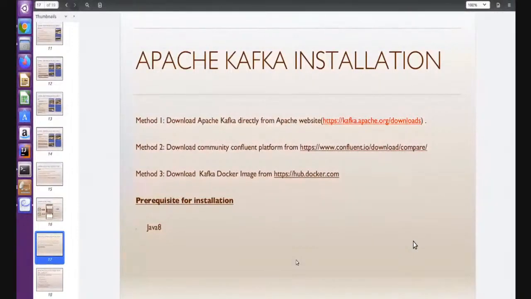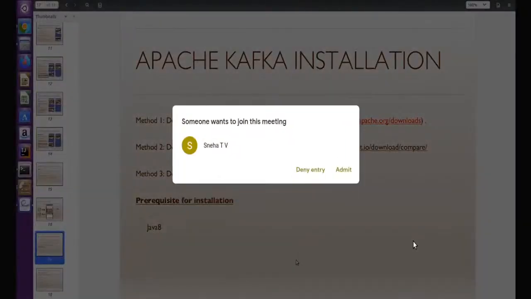There is also a community version we can download, and it helps a lot to manage Kafka. The third option is a Docker image. Somebody has created Docker images for Kafka, and even the official Confluent has created one. For those familiar with Docker, the Docker image is a good option to work on.